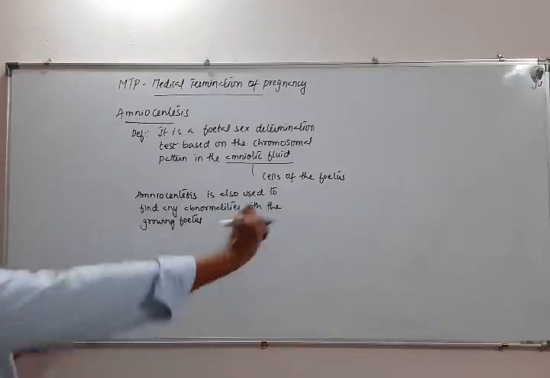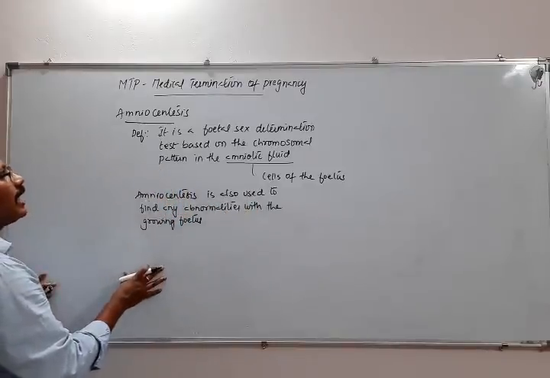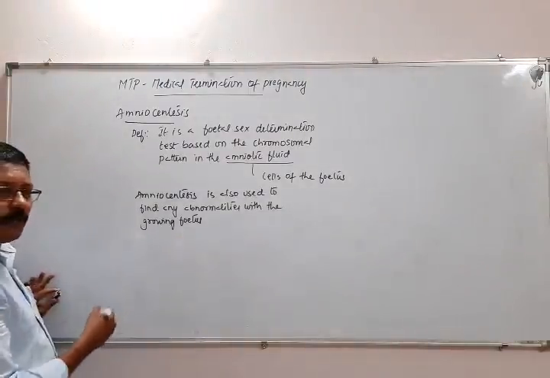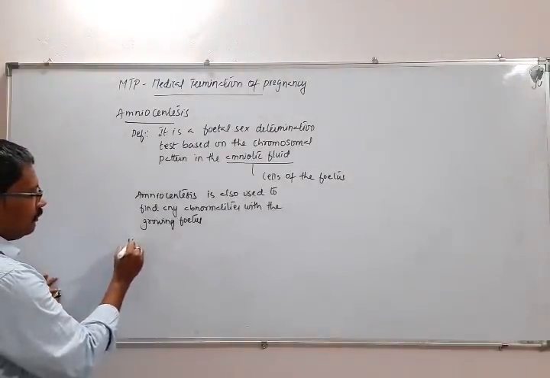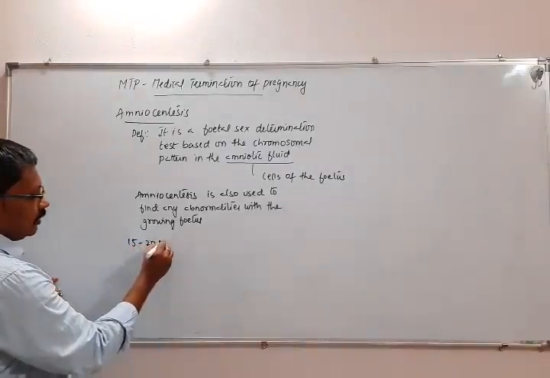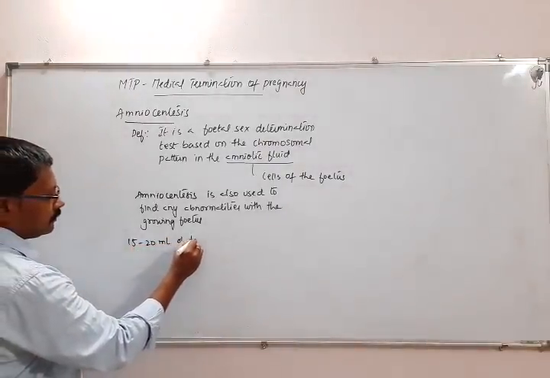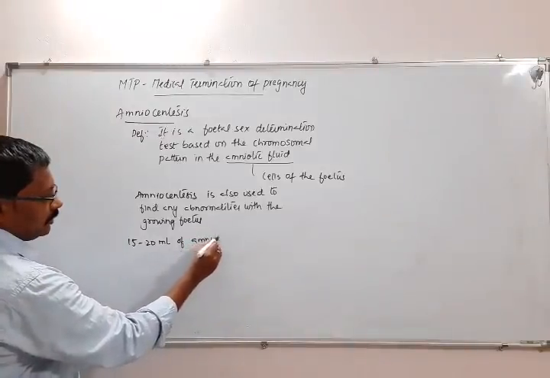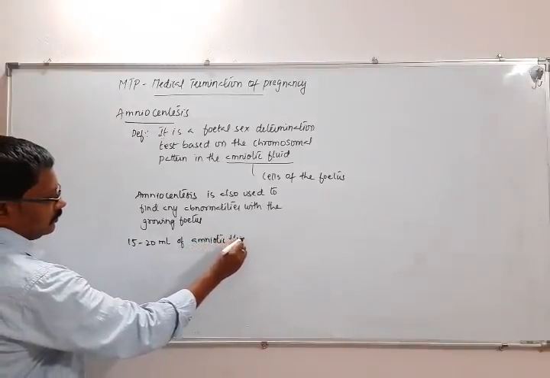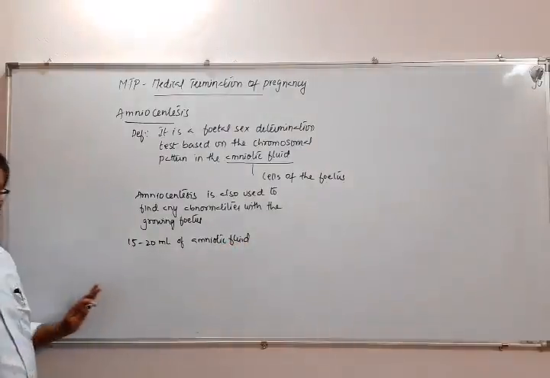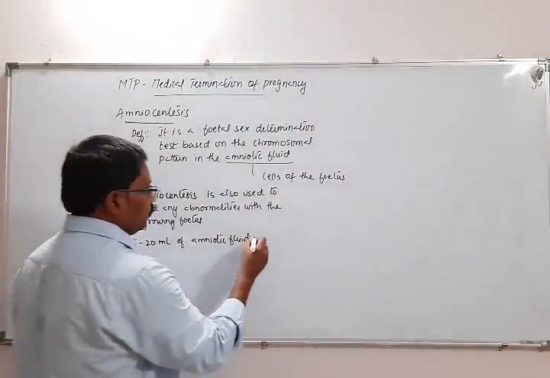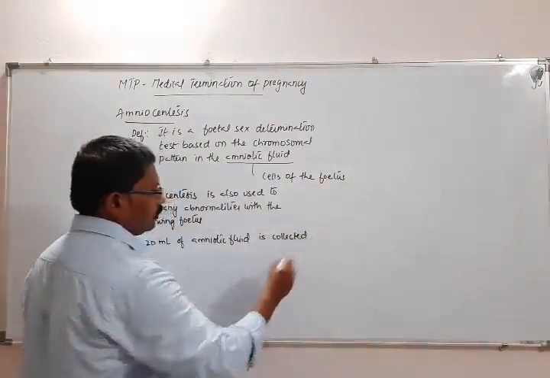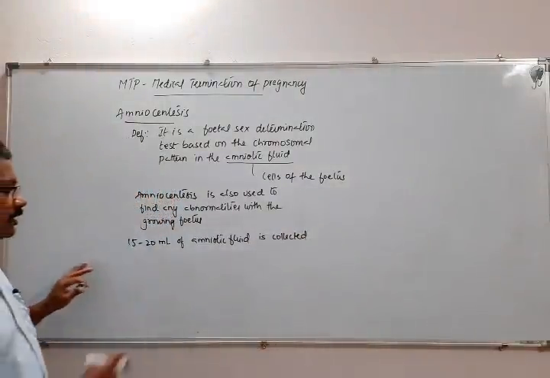Now here, in case of amniocentesis, how is it performed? Somewhere around 15 to 20 ml of amniotic fluid is collected, and that consists of the fetal cells.